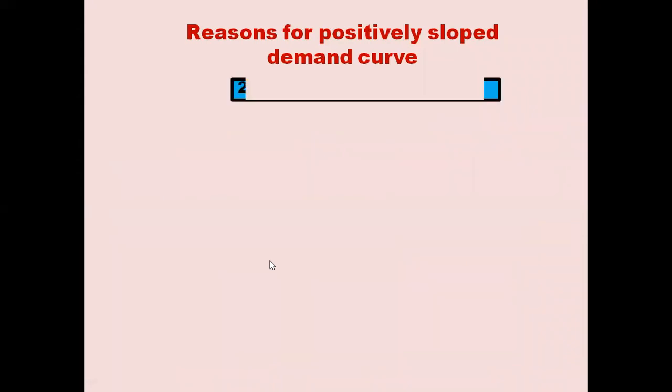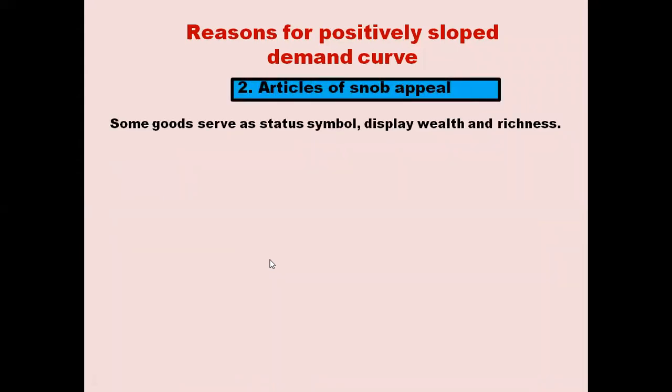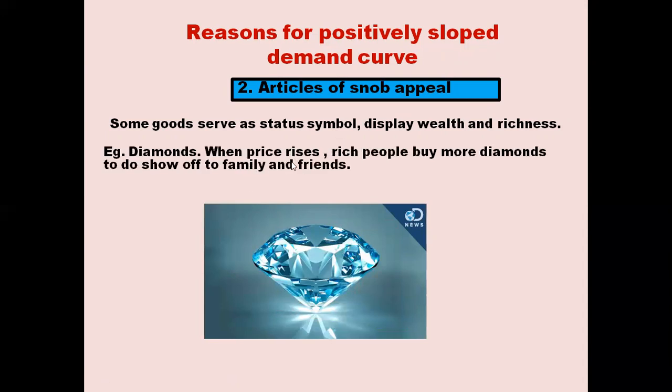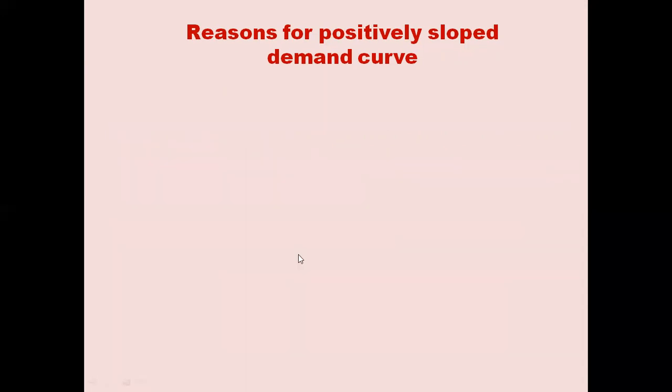Next is articles of snob appeal. Some goods serve as status symbols, displaying wealth and richness. There are some people who possess something just because they want to show it to people. They want to show off. For example, diamonds are the best example. When price rises, rich people buy more diamonds to show off to their family and friends that they are rich. So when price rises, demand for diamonds also rises.